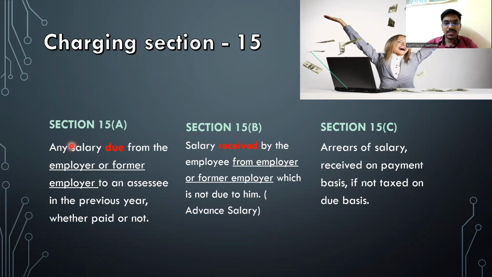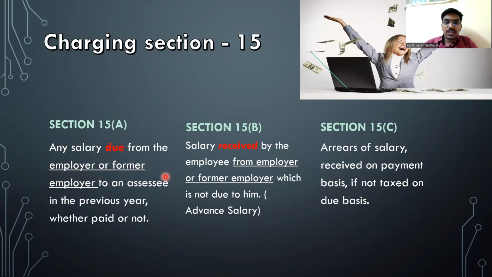There are certain things which we should discuss before discussing 15C. First, they use the term any salary due from the employer or former employer. For me to tax something under the head salary, there should be a compulsory employer-employee relationship.